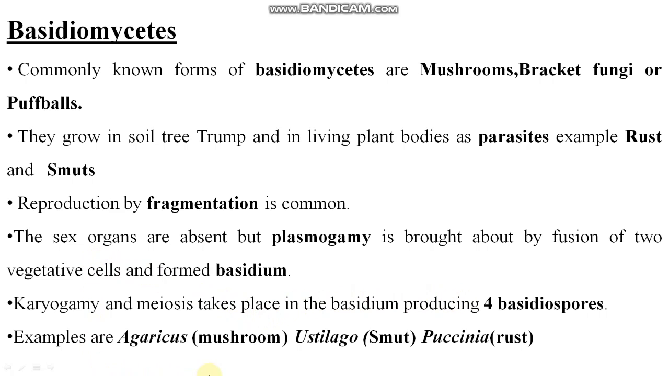So examples are Agaricus, mushroom; Ustilago, that is smut; Puccinia, or rust, right? Ustilago is called smut and Puccinia is called rust. Agaricus is called mushroom. These are the actual scientific or biological names of these organisms, right?